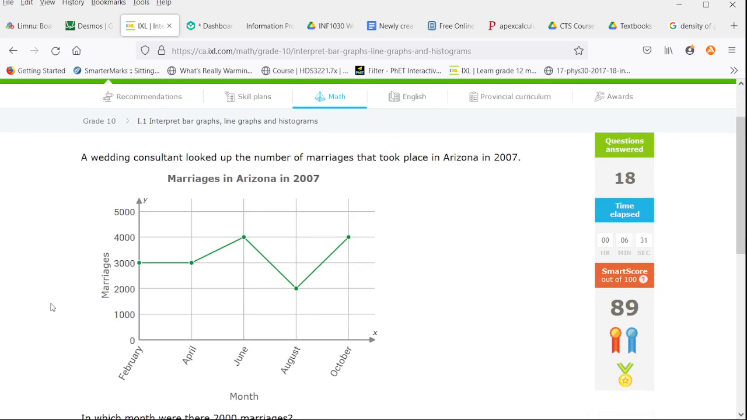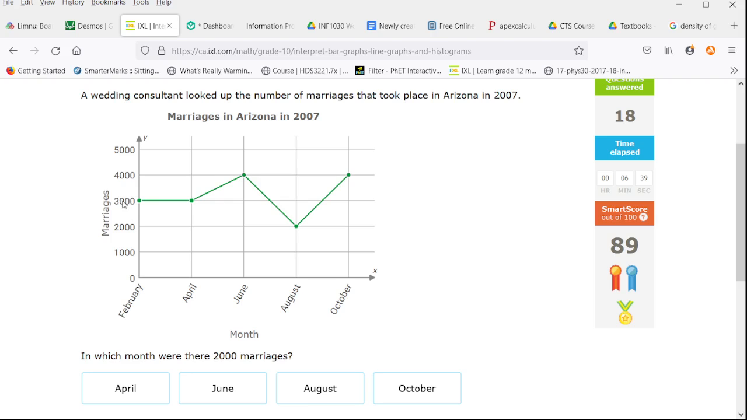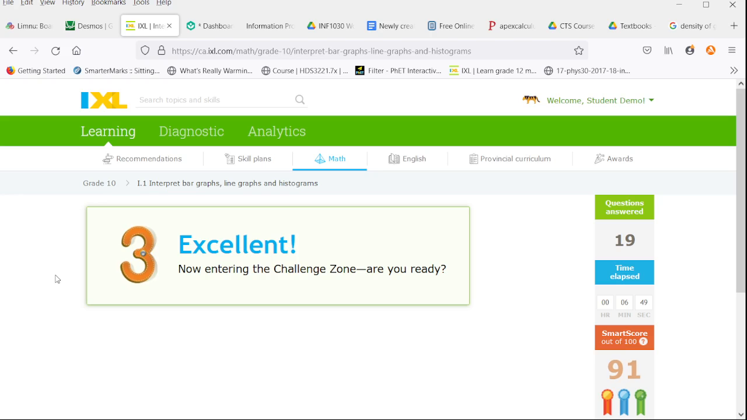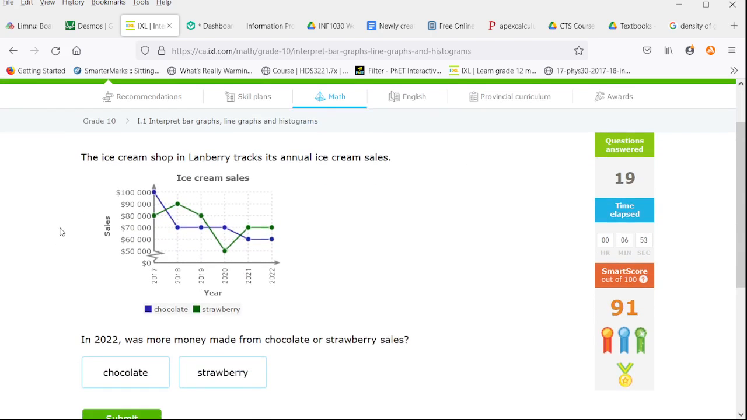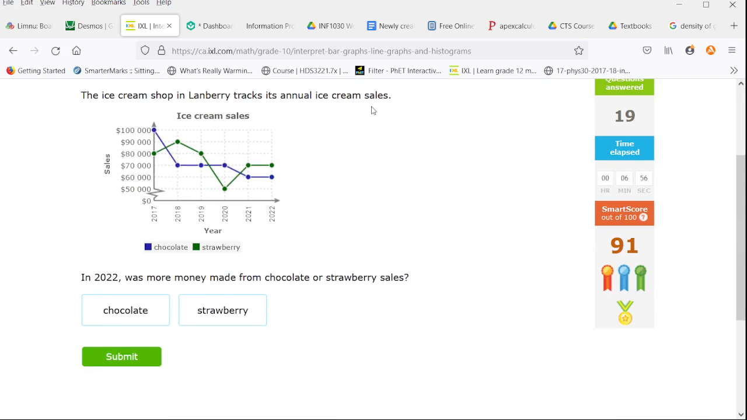Now, a wedding consultant looked up the number of marriages that took place in Arizona in 2007. So in which month were there 2,000 marriages? We find 2,000 on the y-axis, and that is August. So now we go in the challenge zone. An ice cream shop in Landbury tracks its annual ice cream sales. There's more money made for chocolate or strawberry in 2022. It's the green line, which is strawberry.